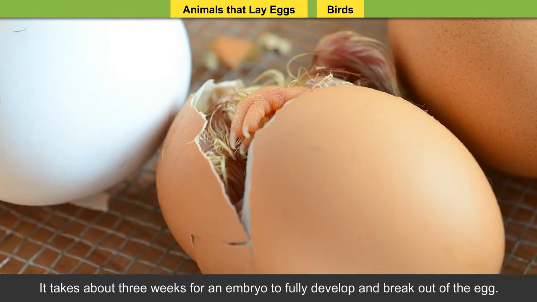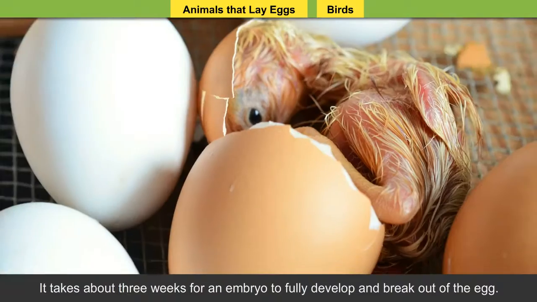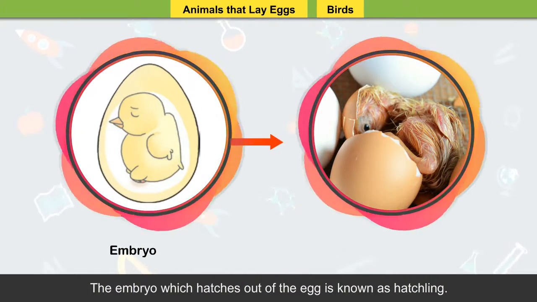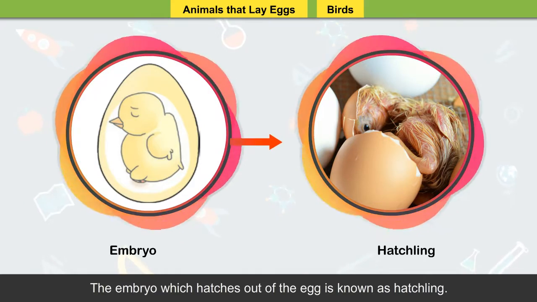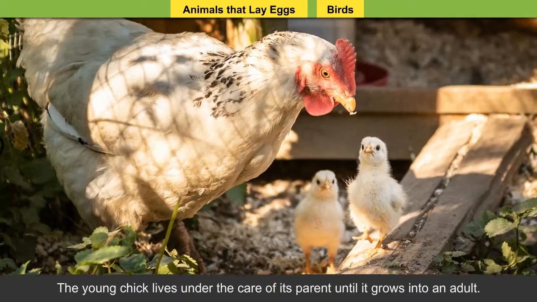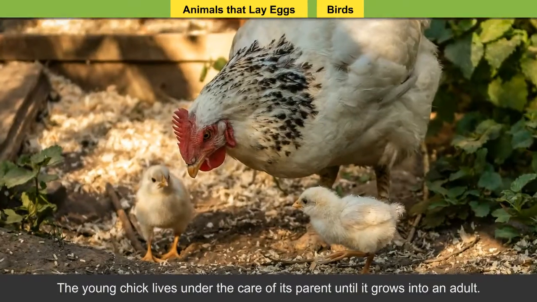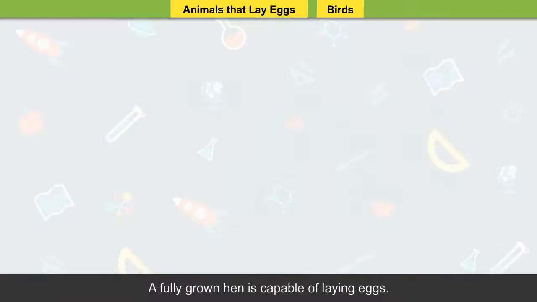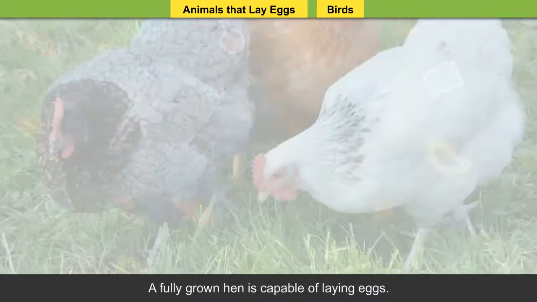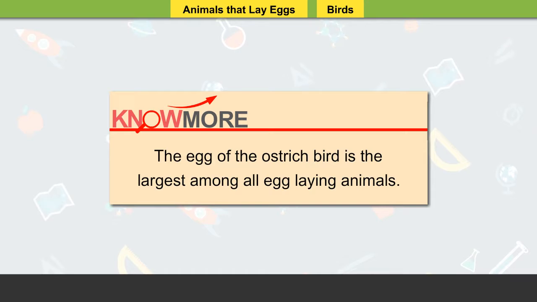It takes about 3 weeks for an embryo to fully develop and break out of the egg. The embryo which hatches out of the egg is known as hatchling. The young chick lives under the care of its parent until it grows into an adult. A fully grown hen is capable of laying eggs. Did you know? The egg of the ostrich bird is the largest among all egg-laying animals.